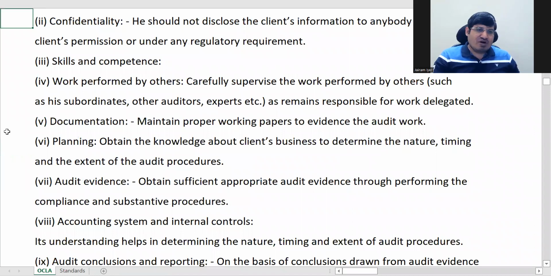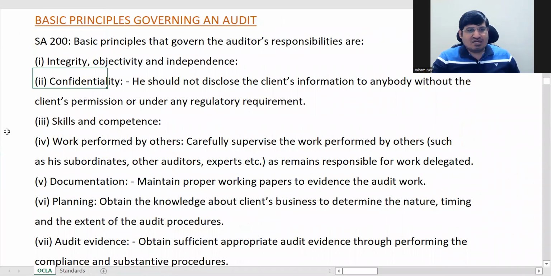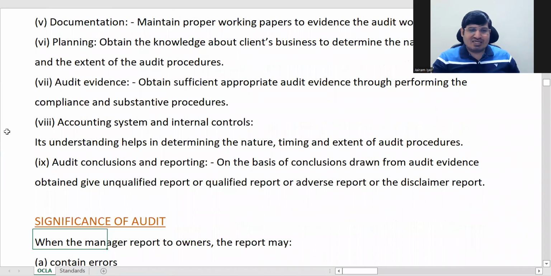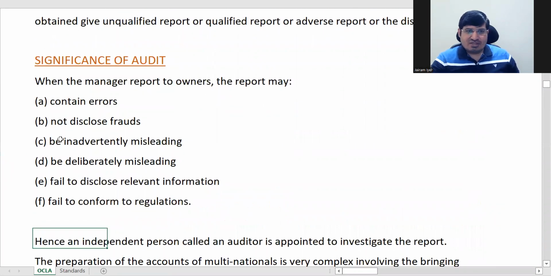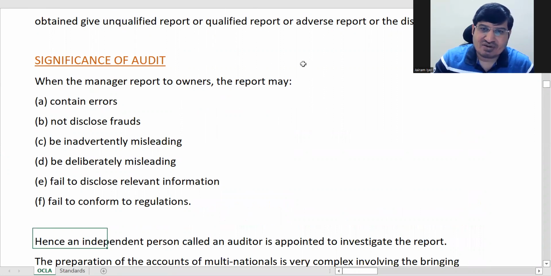So these are the points you have to remember, okay? So just see how you can remember these points. If you remember the main points, you can easily write the contents on your own. Okay, so let's come to the next point. We'll see the significance of audit.